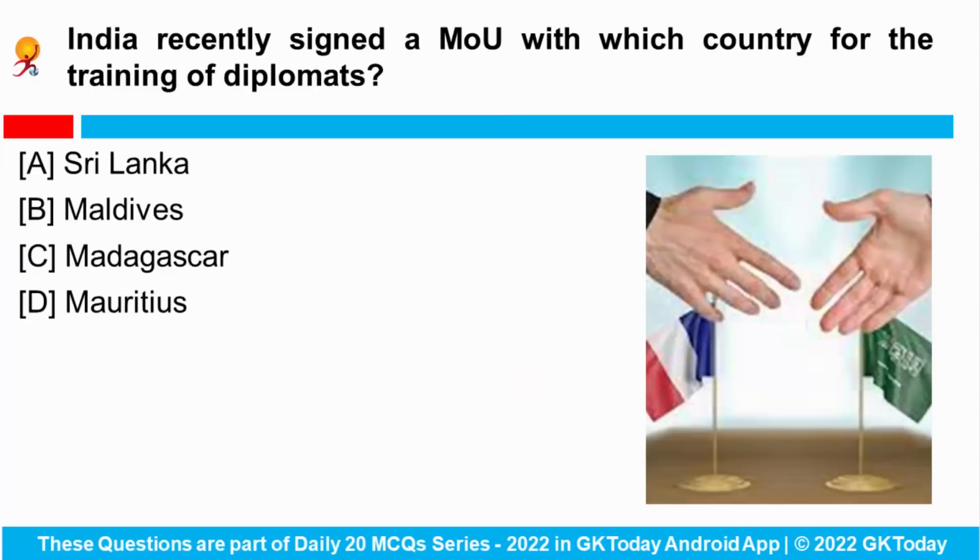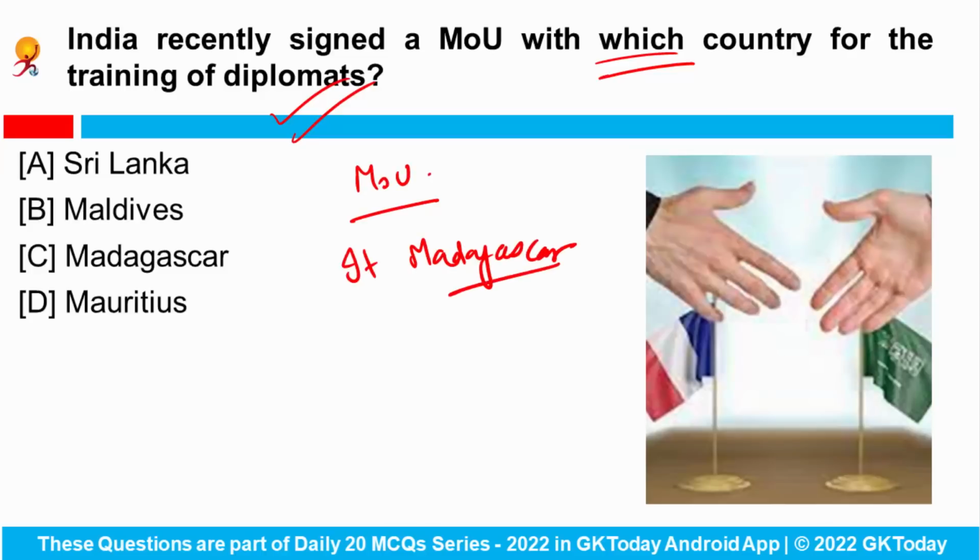India recently signed a memorandum of understanding with which country for the training of the diplomats? A memorandum of understanding was signed between India and Madagascar for the training of diplomats, and it was signed during a special ceremony that was organized at the Ministry of Foreign Affairs of Madagascar.